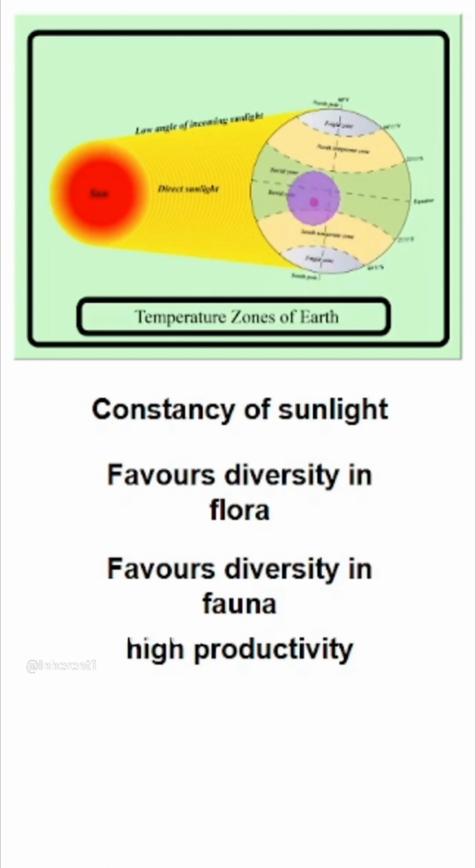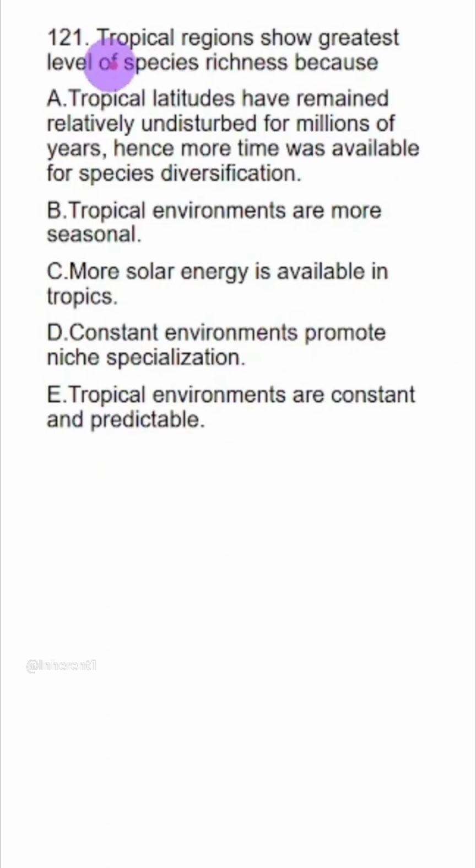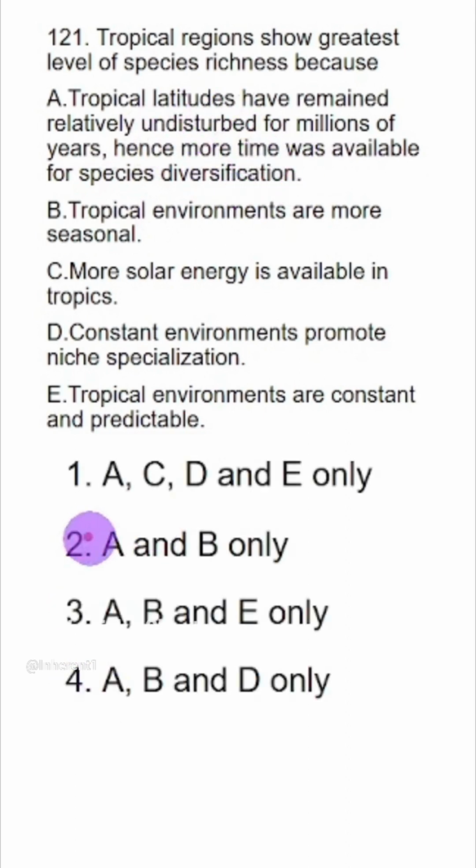On the other hand, the temperate region, there the environment is seasonal. They are subject to glaciation also. So with this background, now let's attempt the question. Tropical regions show greatest level of species richness because tropical latitudes have remained relatively undisturbed for millions of years, hence more time was available for species diversification. Everything is correct in this statement. A is correct. A is everywhere.